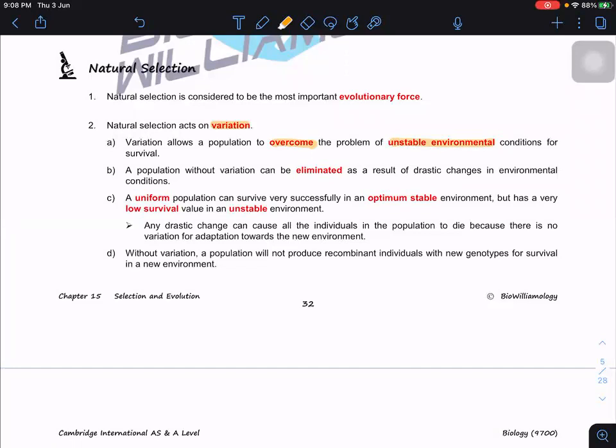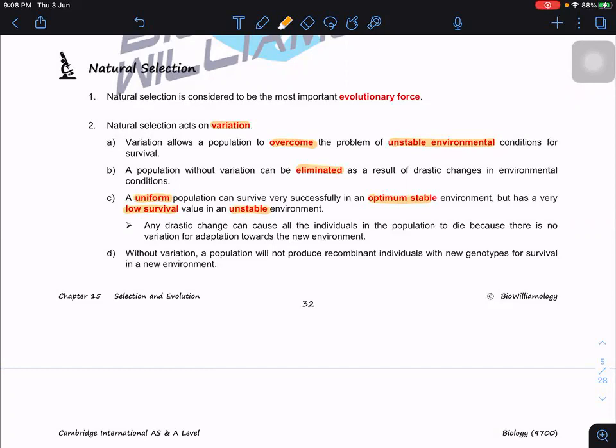I always say the environmental factors always change. Today it can be brown color, and after a few years it may become white color. So a population without variations can be eliminated or disappear as a result of drastic change in the environmental conditions. A uniform population can survive very successfully in the optimum stable environment, but has a low survival value in an unstable environment. Uniform basically means a population with no variation.